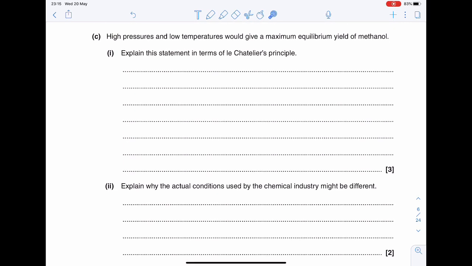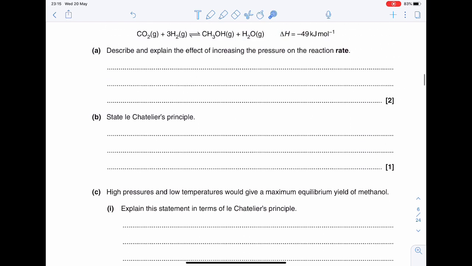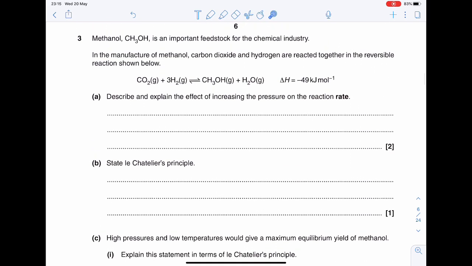Part C says the high pressures and low temperatures will give a maximum yield of methanol. Explain this statement in terms of Le Chatelier's principle. So we go back to look at the equation. A high pressure will favour the forward reaction to produce fewer moles of gas, and also the low temperature will favour the forward reaction as well, which is exothermic. So the forward reaction will produce heat to increase the lower temperature.